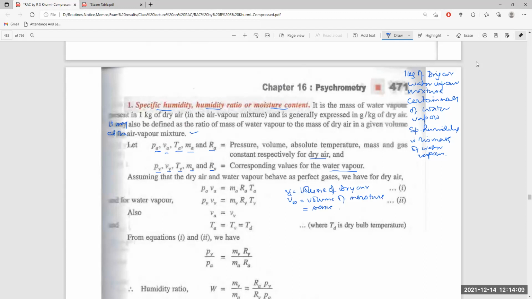Now, TA is the temperature of the dry air, which is the dry bulb temperature.